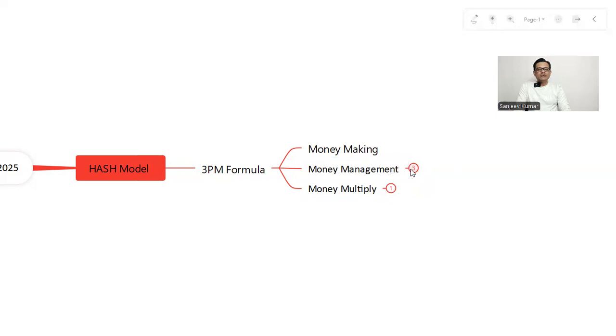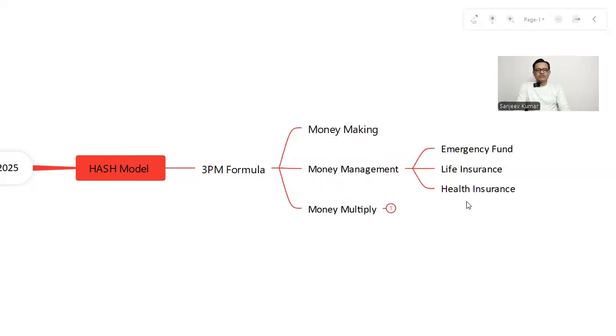For money management, three things we must know: emergency fund, life insurance, and health insurance. Before jumping to money multiplication, we must give more focus to these. What is an emergency fund? For that, I'm going to the Excel sheet.